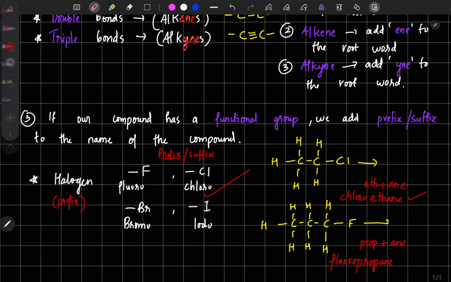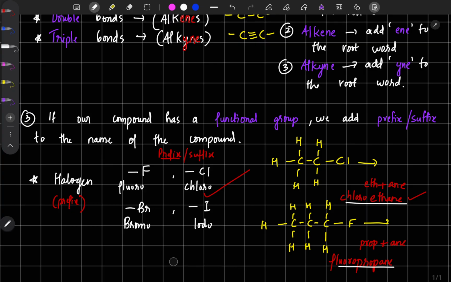So when you are writing the name, you have to write it like one word. Just a single word, don't leave a gap between. Just for your understanding I have drawn it. So once you get the name, just rewrite it as one word. You can write a capital letter for the first letter, that is fine, but don't give capital letters like this. That's not a good practice, that is wrong. You have to continue with small letters, like chloroethane.